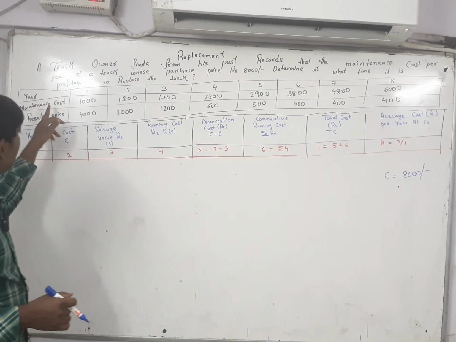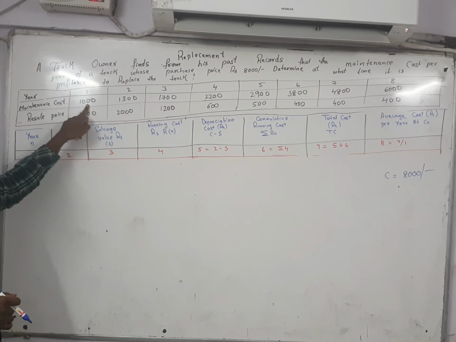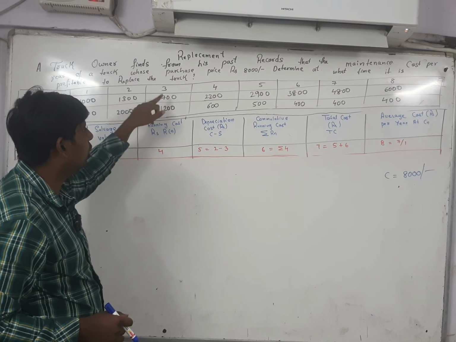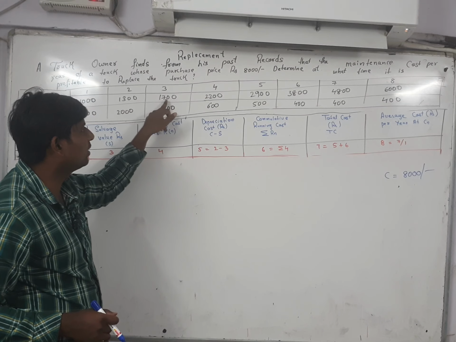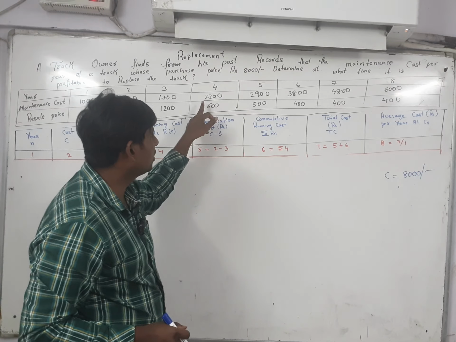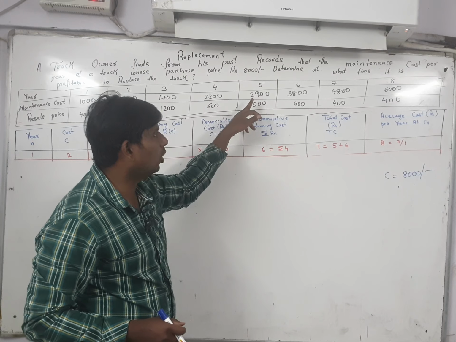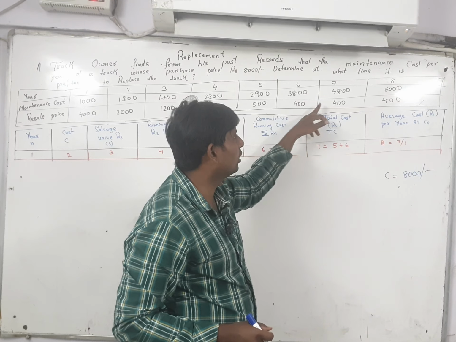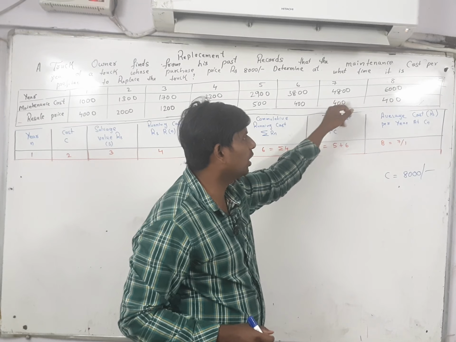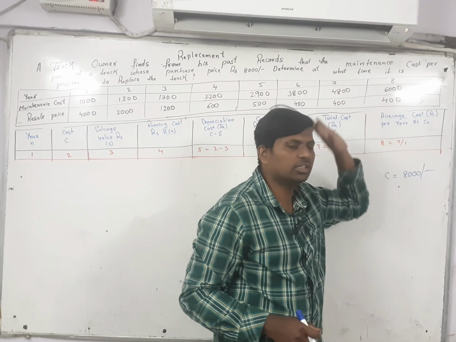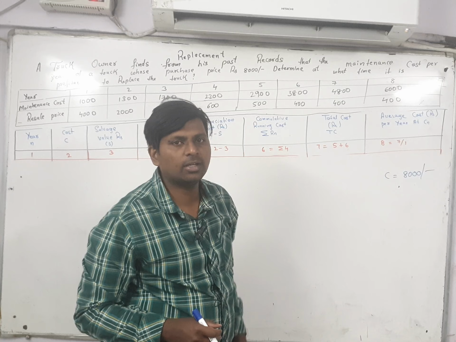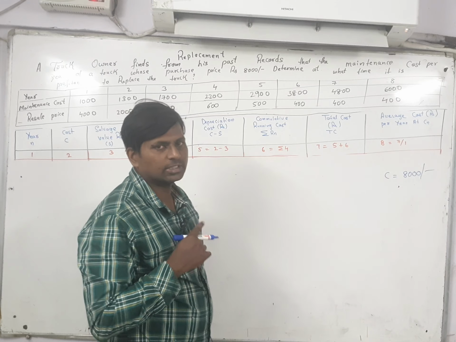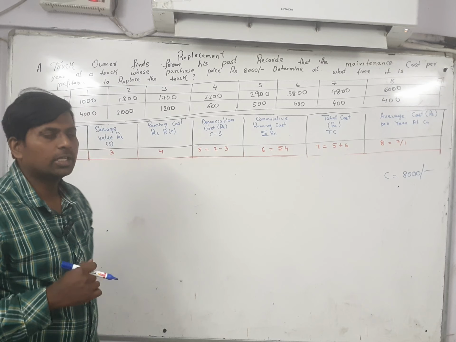After that, the maintenance cost for the first year is 1,000. For the second year, 1,300. For the third year, 1,700. Fourth year, 2,200. Fifth year, 2,900. Sixth year, 3,800. In the seventh year, 4,800. In the eighth year, 6,000. So like this, the maintenance costs are given for each year.